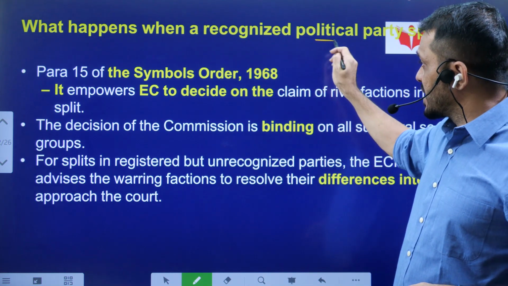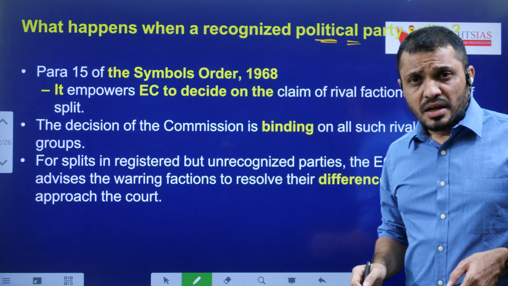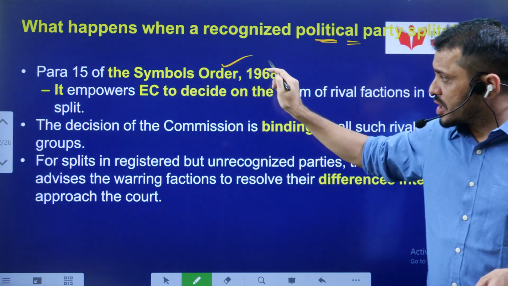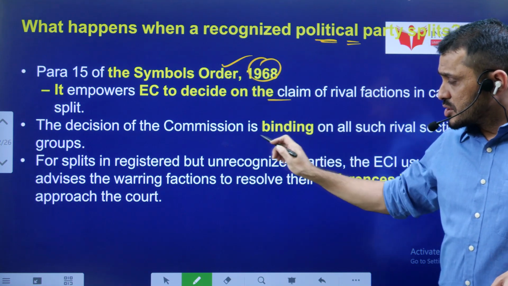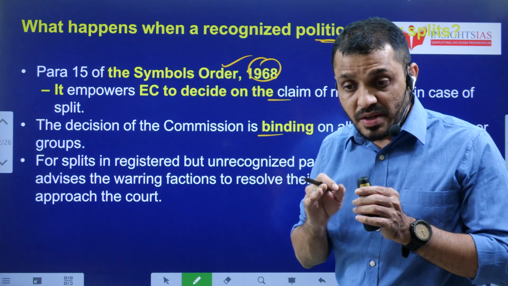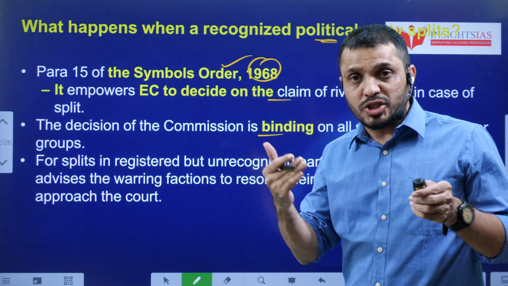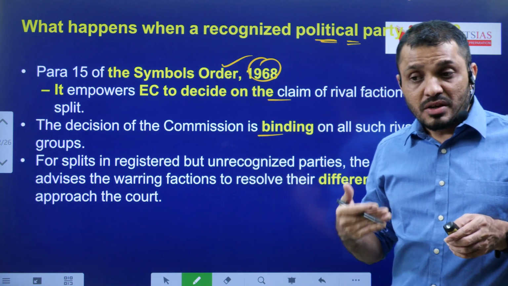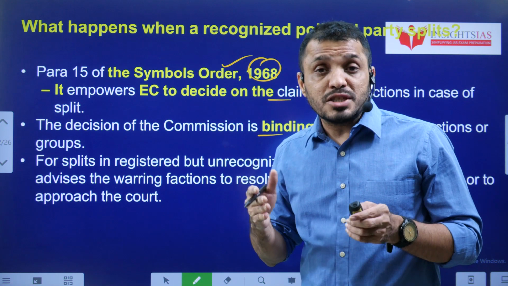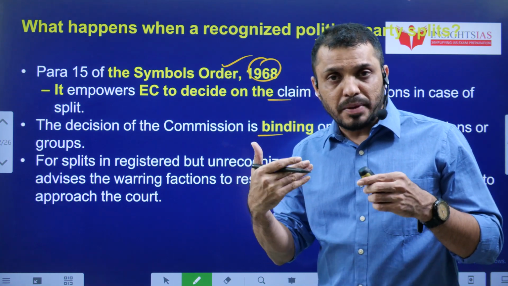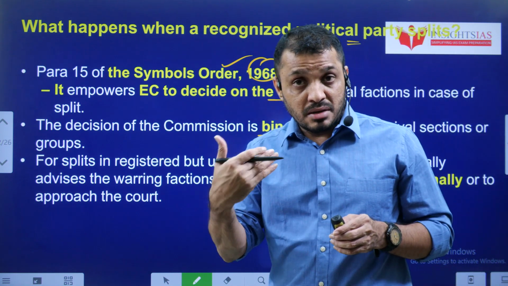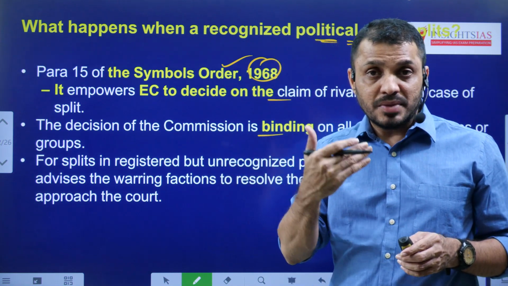Next, what happens when a recognized party splits? This particular situation is dealt with by Paragraph 15 of the Symbols Order 1968. When a particular political party splits, first the ECI will see which faction has the majority. In deciding that, first it will check the office bearers. Office bearers means the people who are in official positions of the party, at district level, mandal level, village level and state level.